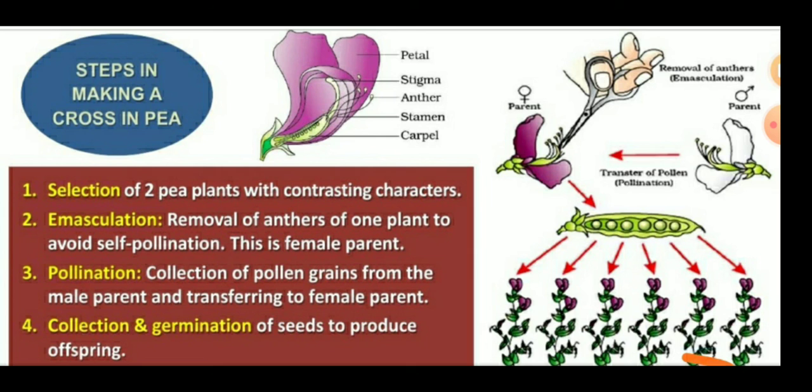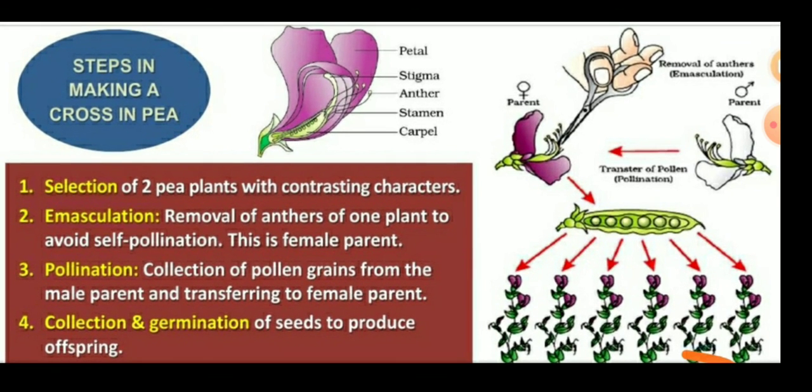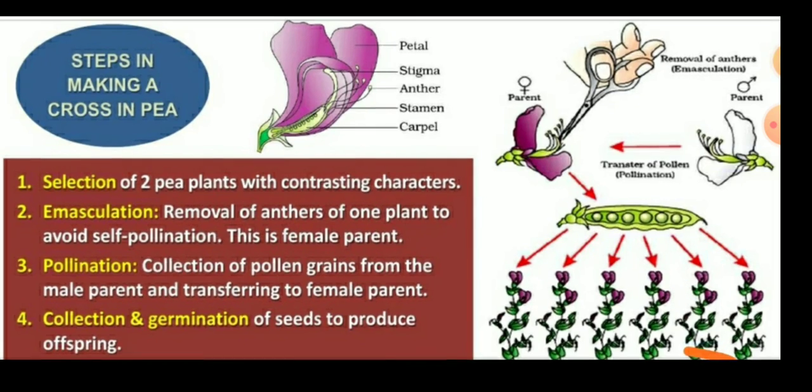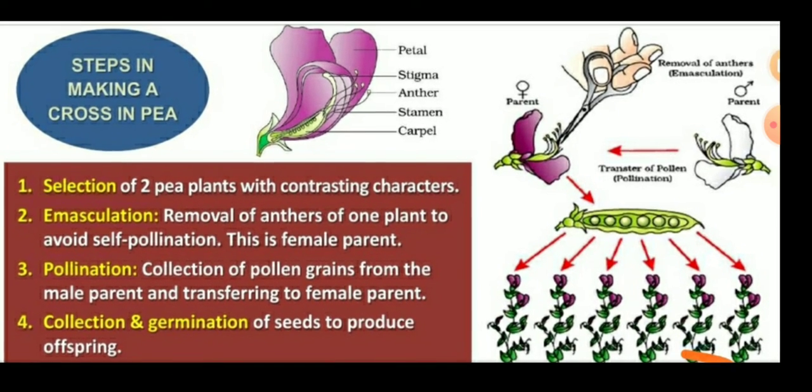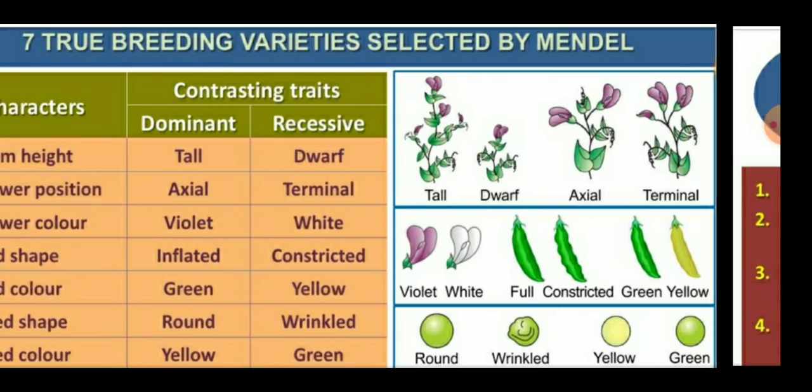In the pollination process, the pollen grains are collected from the male parent and transferred to the stigma of the female parent. And then the seeds are collected and germinated to produce the offsprings of the new generation. F1 is the first filial generation and F2 is the second filial generation.